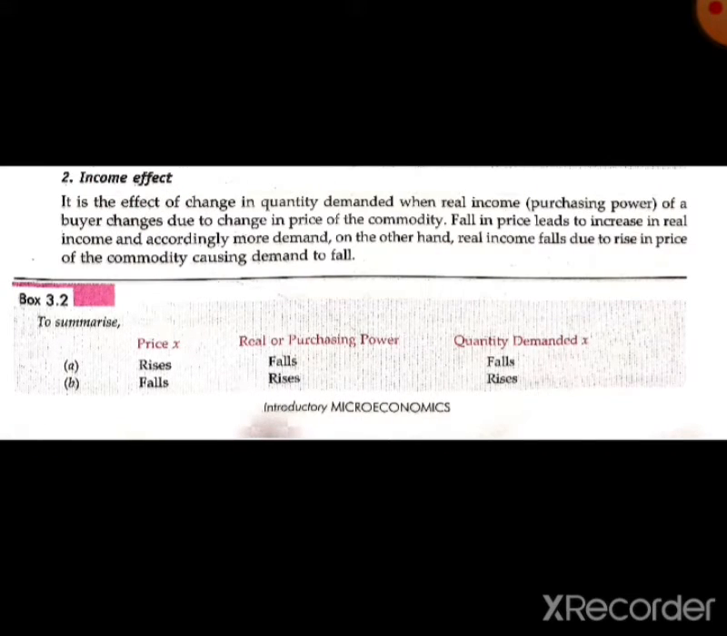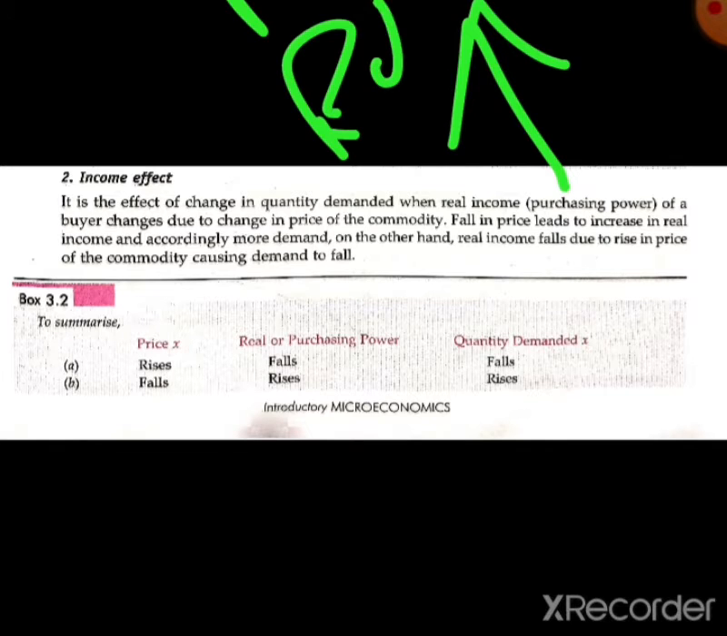Next, the reason behind the negative relation between the price and the quantity demanded is the income effect. It is the effect on quantity demanded when the real income of a buyer changes due to a change in the price of the commodity. Fall in price leads to increase in real income, and accordingly more is demanded. On the other hand, real income falls due to rise in the price of the commodity, causing demand to fall. Here, real income means the purchasing power of the consumer.